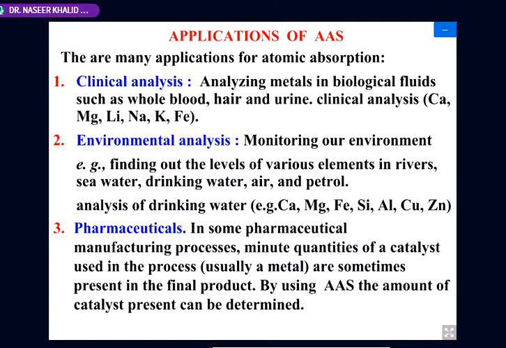Applications. There are many applications of the atomic absorption spectrophotometer. The first is clinical analysis. We can analyze metals in biological fluids such as blood and urine. The important elements are calcium, magnesium, lithium, sodium, potassium, and iron.